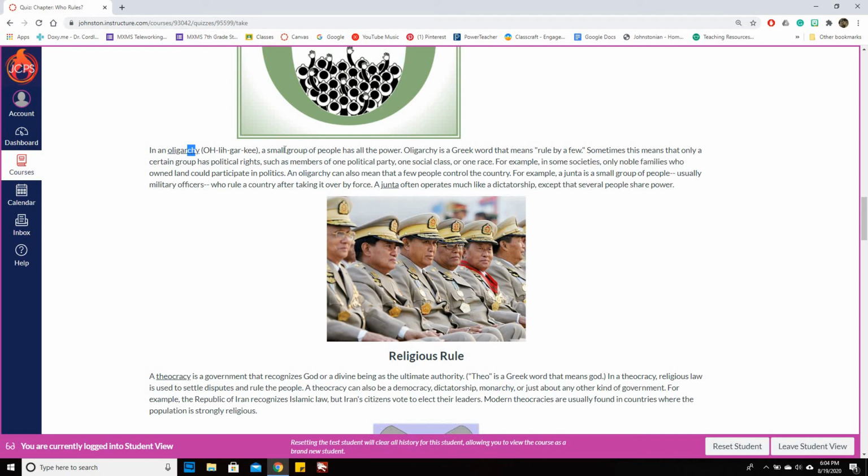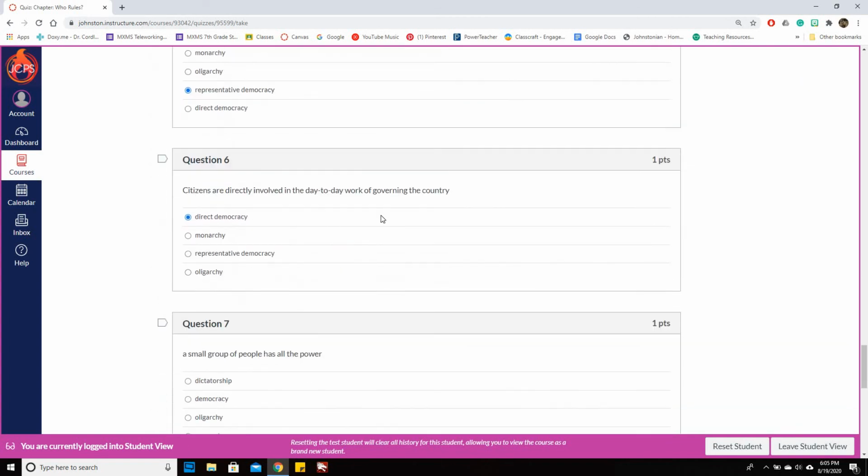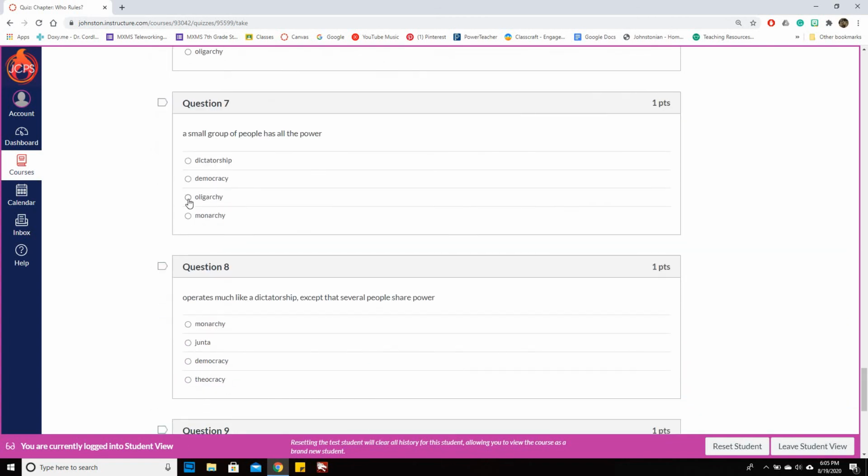So in an oligarchy, a small group of people has all the power. Oligarchy is a Greek word that means rule by a few. Sometimes this means that only a certain group has political rights, such as members of one political party, one social class, or one race. For example, in some societies, only noble families who owned land could participate in politics. An oligarchy can also mean that a few people control the country. But let's go down and get that answer in. So, oligarchy.